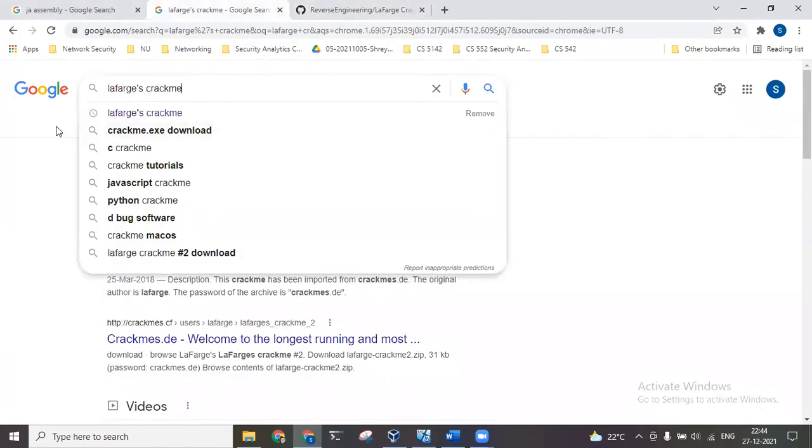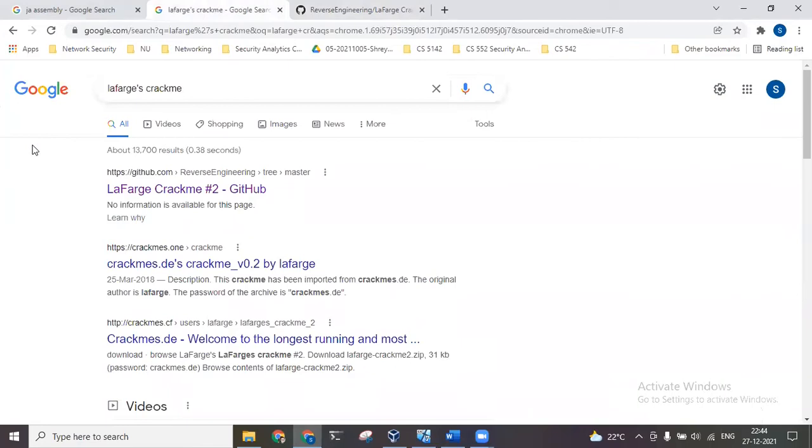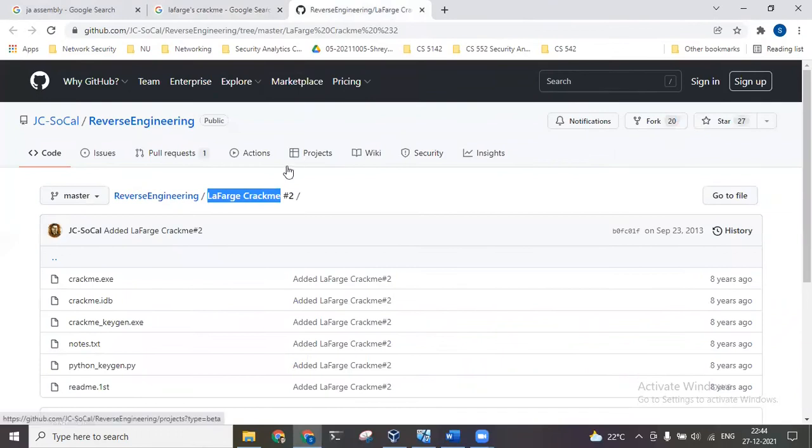Now please note that this is actually illegal to do on any paid software or any publicly available software, any exe file or any software, okay. So do not try this on any normal software. It is completely illegal. Try it only on software designed for learning and educational purposes, like this one. This particular application is designed for learners, for beginners. So we can easily download this exe file and practice our skills on it.